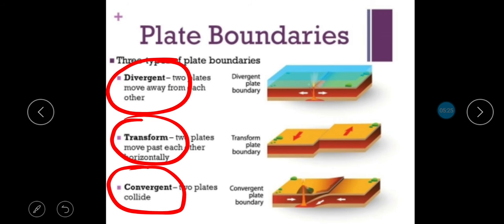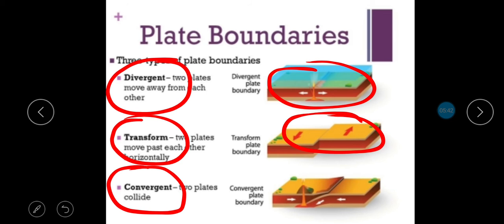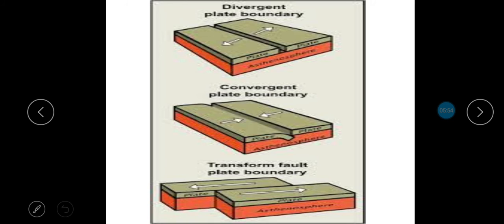Now children, what is divergent plate boundaries? These are the plate boundaries in which the plates move away from each other, and transform boundaries in which the plates slide past each other, and the convergent plate boundaries, here they move towards each other, and this shows the movement of plate boundaries.